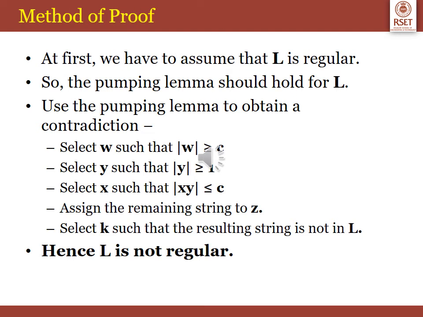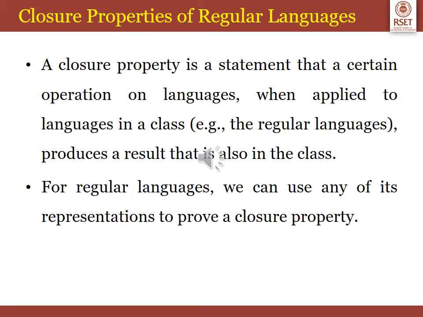Now how do we prove that a particular language is not regular using the pumping lemma? As the first step, we have to assume L is regular, so the pumping lemma should hold for L. Using the pumping lemma, we try to do a proof by contradiction. First we select W such that the length of W is greater than C. Then we select Y such that the length of Y is greater than or equal to 1. Then you select X and assign the remaining string to Z. You select k such that the resulting string is not in L, and by proof of contradiction we state that L is not regular. Let's move on to the closure properties of regular languages.